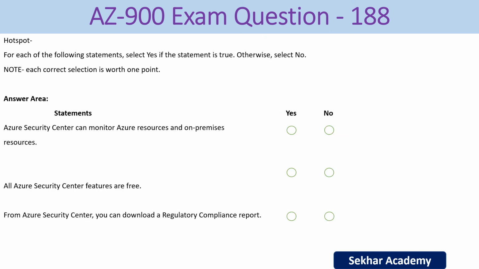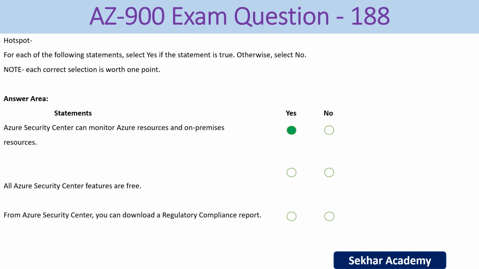AZ-900 exam question number 188. For each of the following statements, select yes if the statement is true, otherwise select no. Each correct selection is worth 1 point. So we have 3 statements here. Statement 1: Azure Security Center can monitor Azure resources and on-premises resources. Options we have yes and no. The right answer is yes.